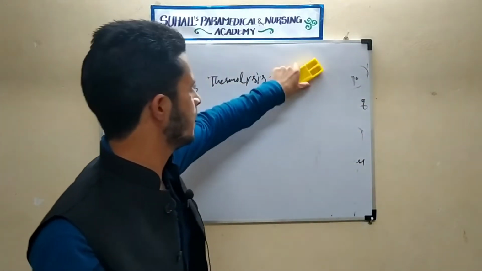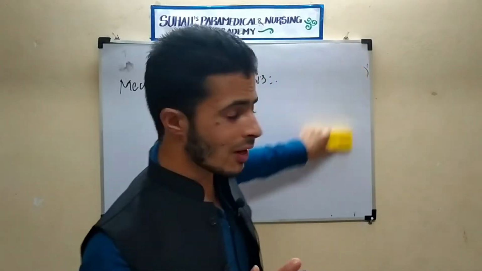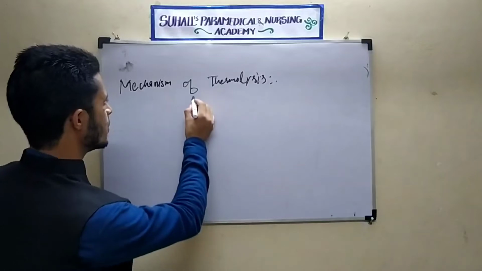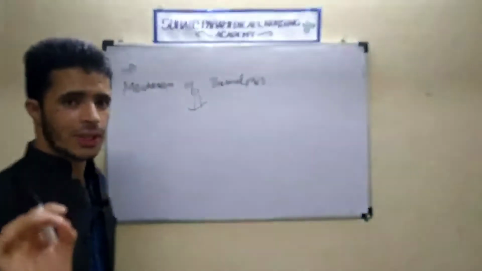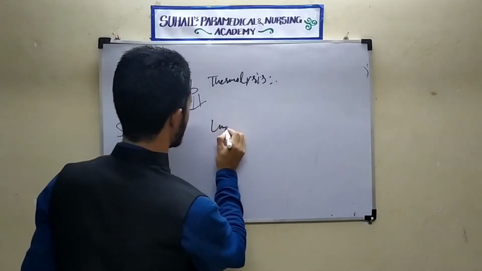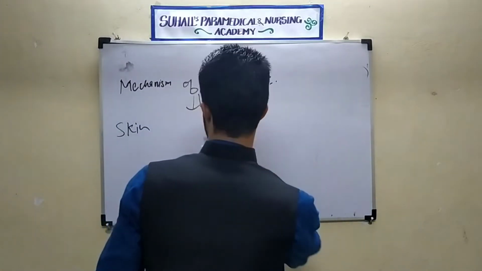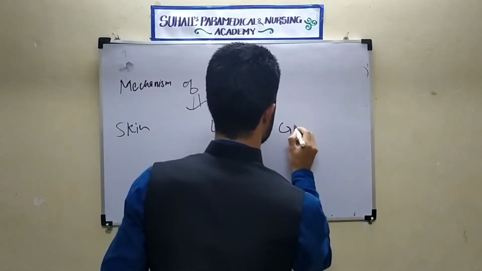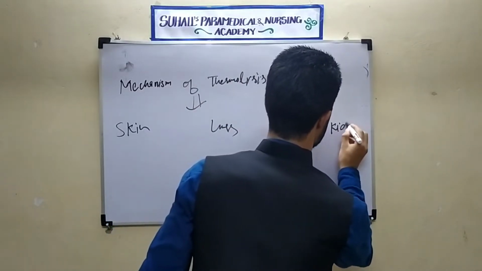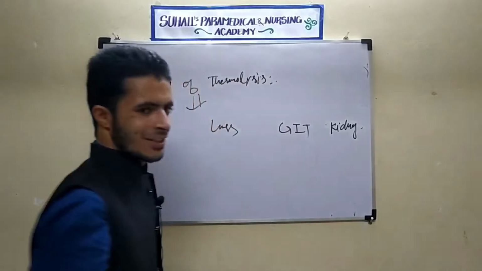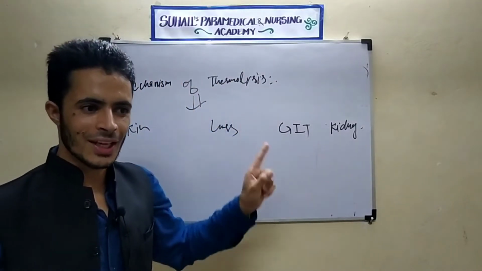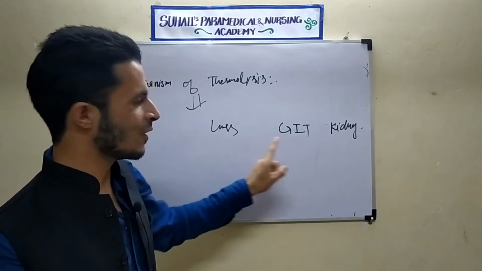Now I am going to explain. This was thermogenesis. Now I am going to explain the mechanism of thermolysis. See here, in the mechanism of thermolysis, how is heat lost? It is lost by three organs: one is skin, another is lungs, another is gastrointestinal tract, another is renal system, that is kidney. These organs are responsible for thermolysis. The heat will be lost by means of these organs.